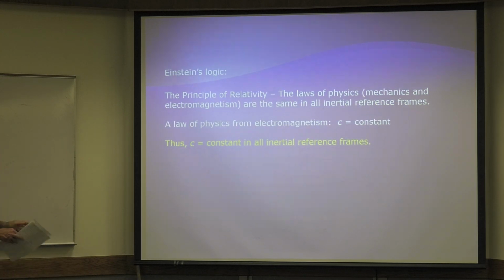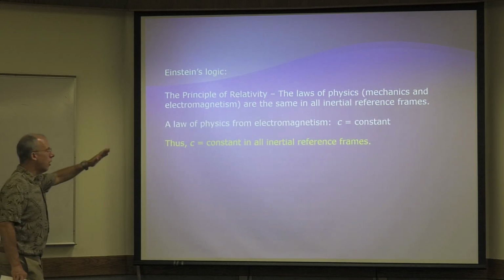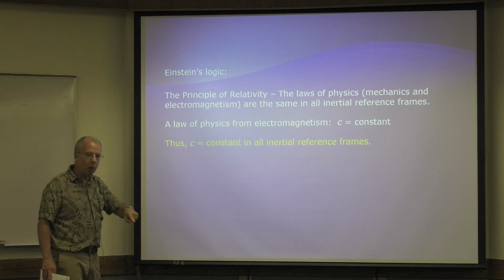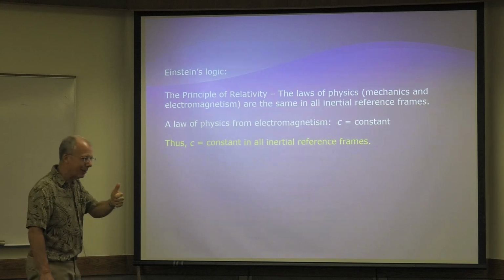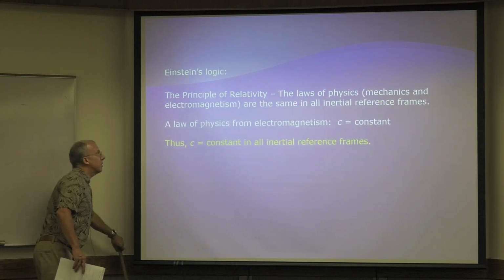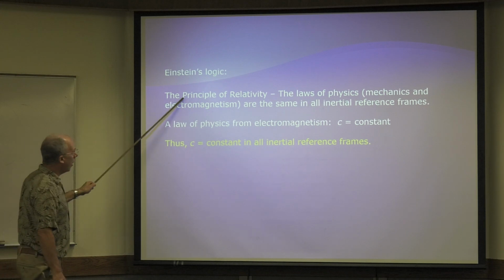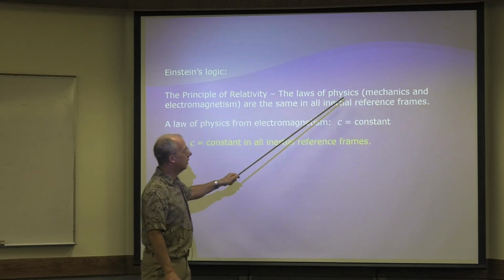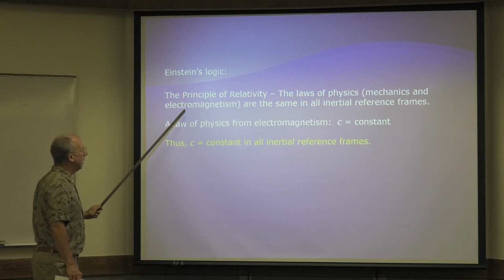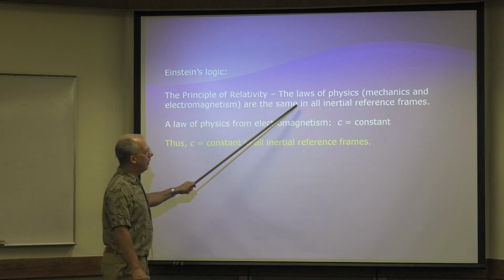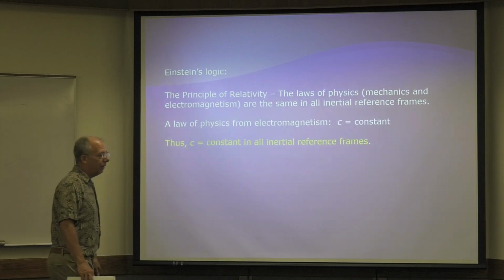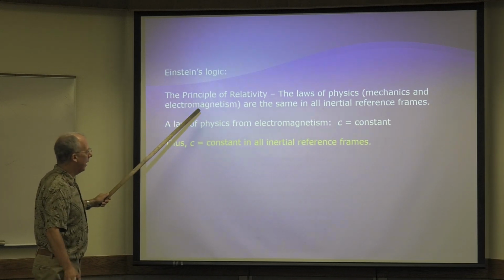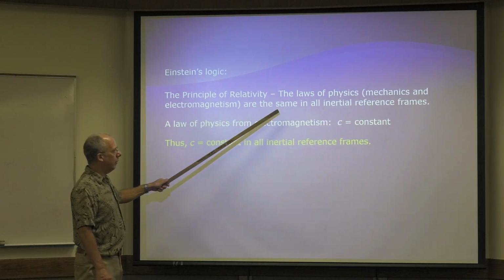All right, so that's one thing. Now here's another one. So this is a logical argument from Einstein. Make sure you understand this, just the flow, the logic, because it's tight. It's a good argument. So Einstein says, okay, there's something called the principle of relativity, which we've discussed, which says that the laws of physics, mechanics, and electromagnetism are the same in all inertial reference frames. Well, all right, so we know that. That's true. And that agrees with data. Laws of physics are all the same in all inertial reference frames.